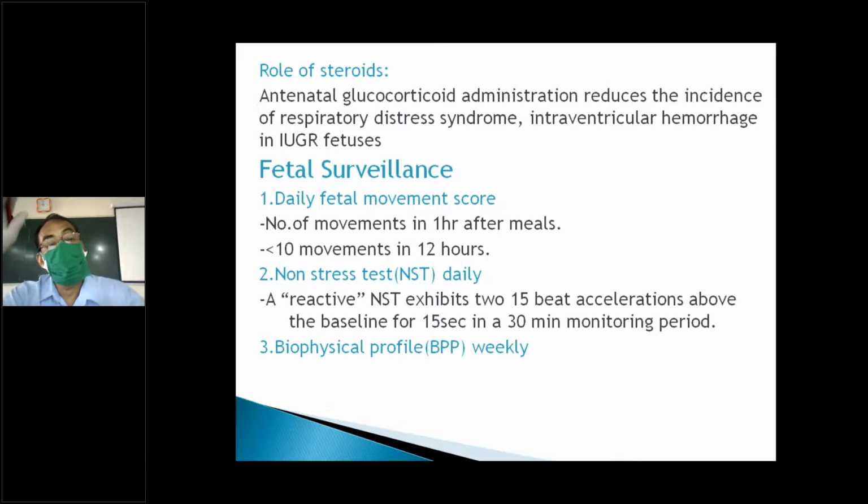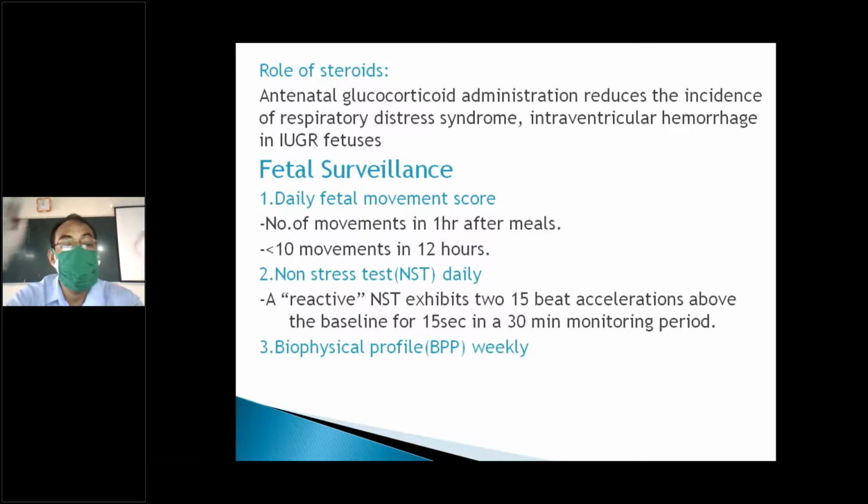So if the movement is more than 10, she can discontinue the count. But if there are only 3-4 movements, she counts again after lunch, and again after dinner. Total together should be more than 12. That is the test to know the fetal condition in the antenatal period.